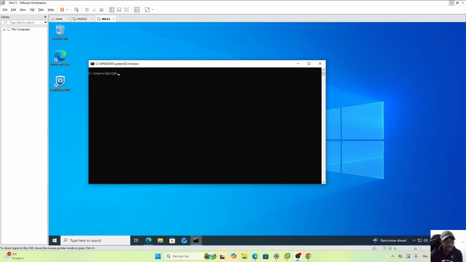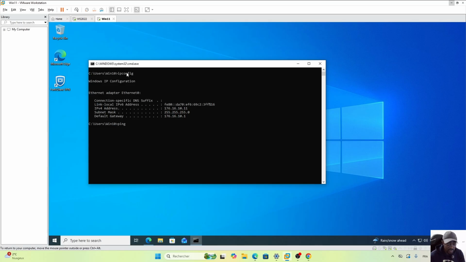So now we are connected to our remote desktop. From this desktop, you can check the IP config. So this workstation is on another network. So remotely we can also try to ping the company network, like the default gateway. So here we don't have access.